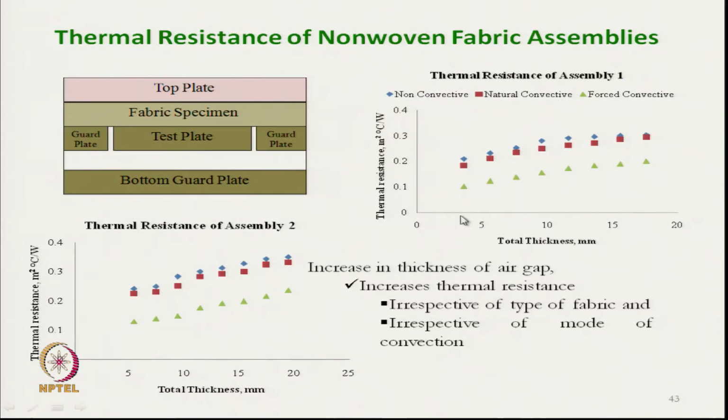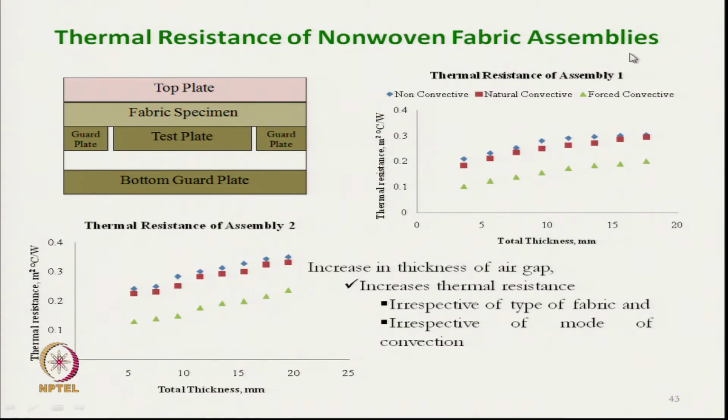As we increase the thickness of the ensemble, the total 3 layer assembly along with the air gap, we are incorporating extra still air. So, thermal resistance of the ensemble increases. When we compare the convective modes for a particular thickness, say at thickness 10, the thermal resistance for non-convective mode is highest, followed by natural convection. Between non-convection and natural convection, the only difference is that in non-convection, the transmission of heat took place due to radiation and conduction.